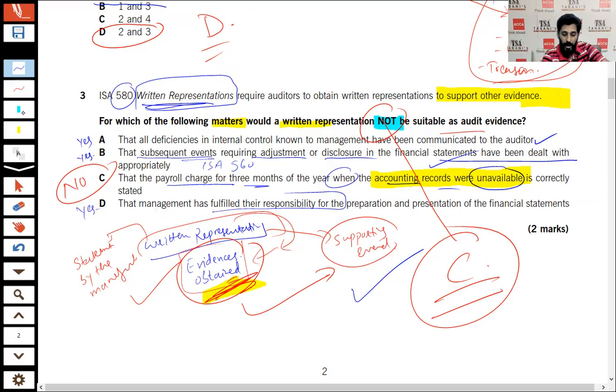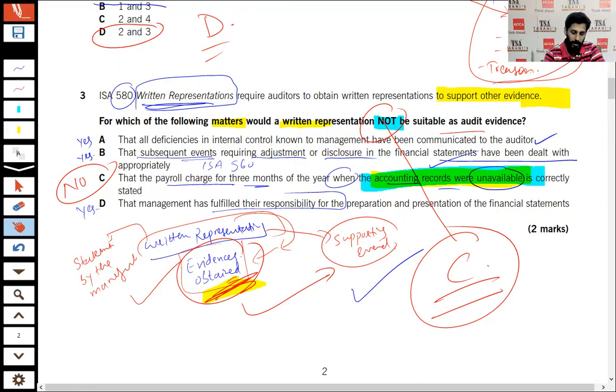They have disclosed all the things to the auditor. But see that when the accounting records are unavailable and the figures are recorded in the income statement, how will you accept the written representation? In this situation, written representation will not be accepted. So our option is option C.